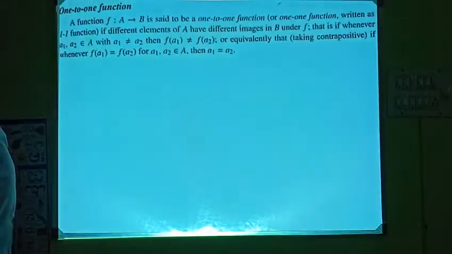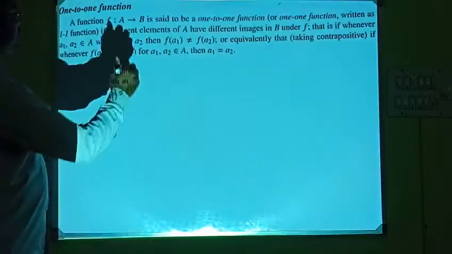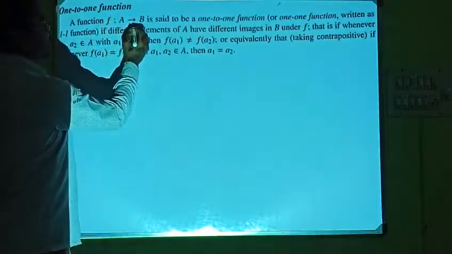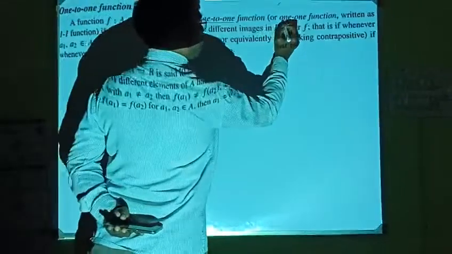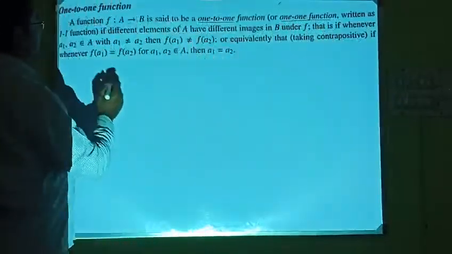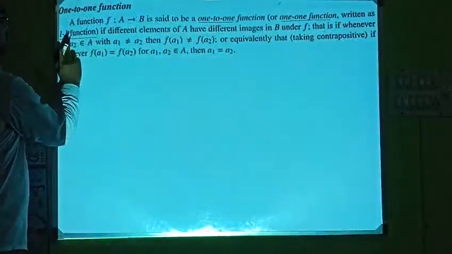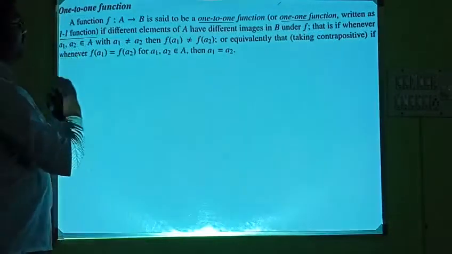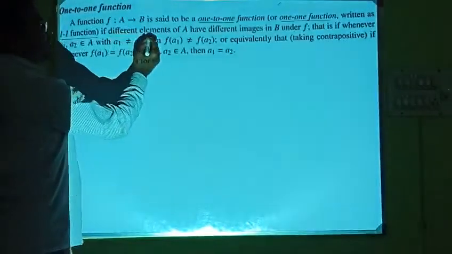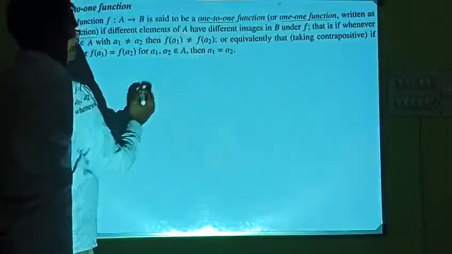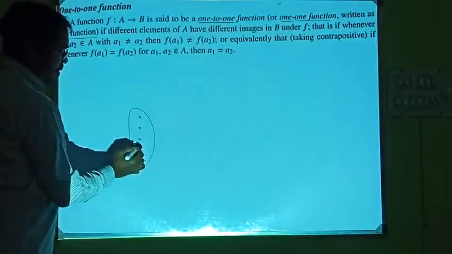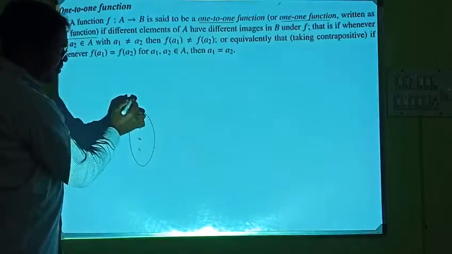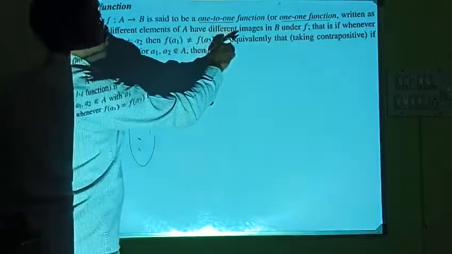Now let us see one-to-one function. What do you mean by one-to-one function? A function f from A to B is said to be one-to-one, or one-one function, if different elements of A have different images.